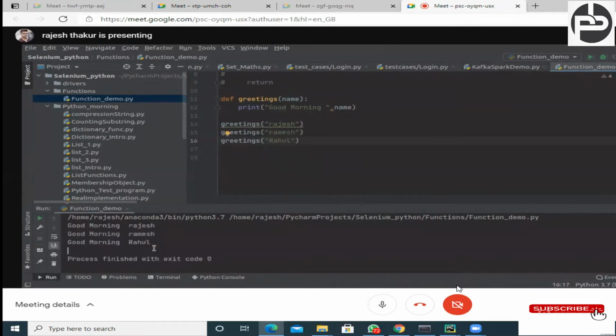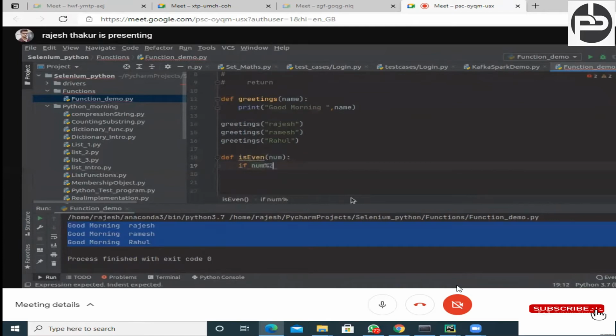And now let me print this. Now see, can you see this? Now at runtime we can decide what the function has to print, right? This is the beauty of the function. Now let's suppose you know how to get the even number. Let's suppose I have to check whether a particular number which the user is passing is even or odd, right? So I can say def check is even, and here we pass the number, and whatever number the user passes, we have to check. How can we check the even number? If number modulus 2 equal to 0, then the number will be even.